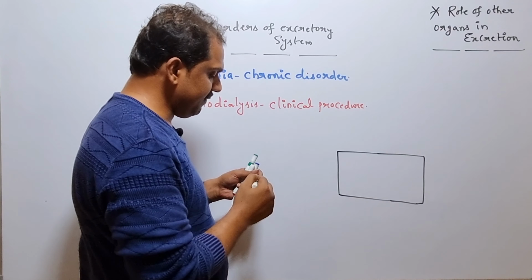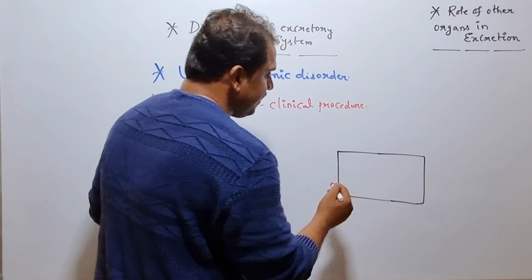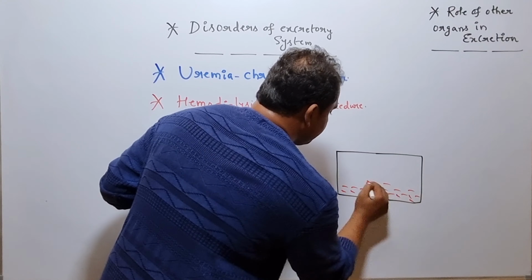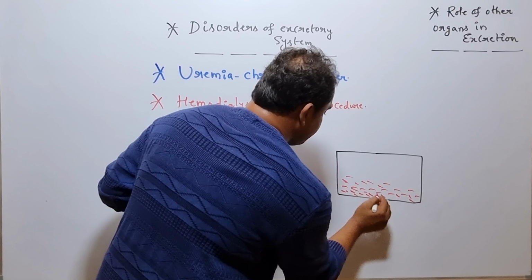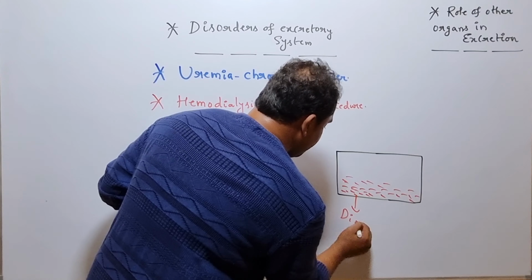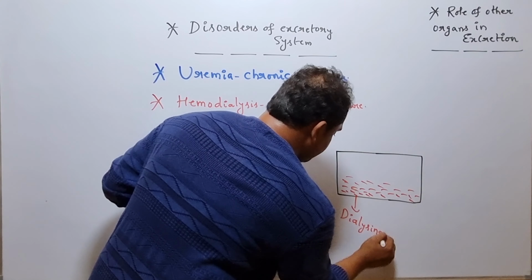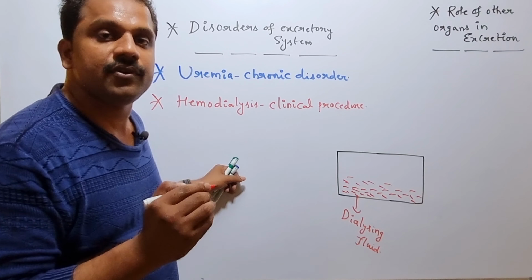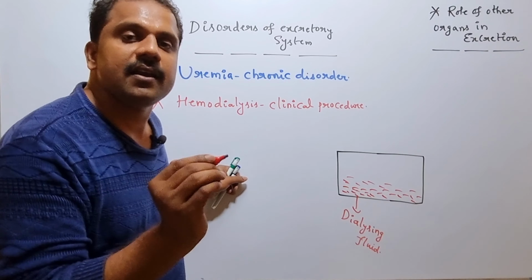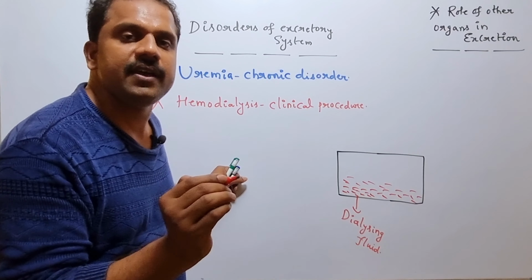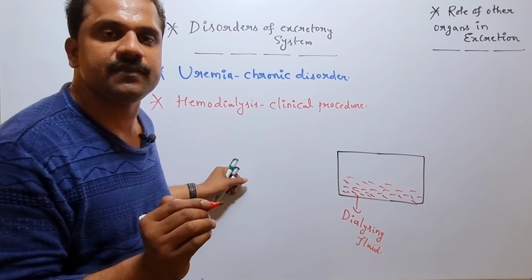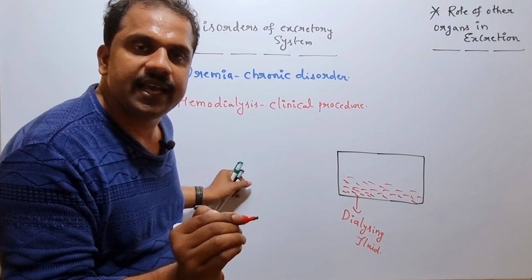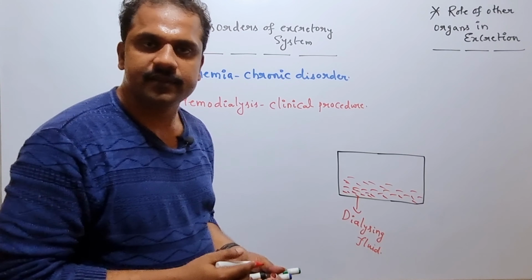Is it clear? Within the dialyzer, a specific fluid is maintained, which is nothing but the dialyzing fluid. The chemical composition of the dialyzing fluid remains very similar to the chemical composition of the blood plasma. The only variation is the presence of nitrogenous waste. In the blood plasma, nitrogenous waste is present, whereas in the dialyzing fluid, nitrogenous waste is absent. Is it clear?